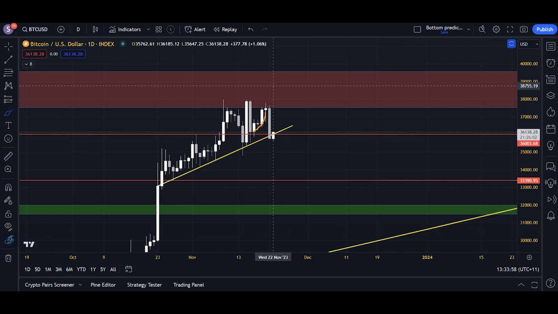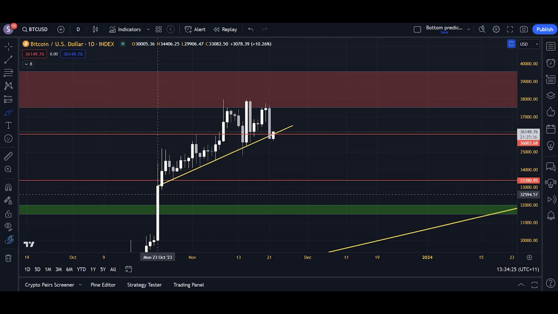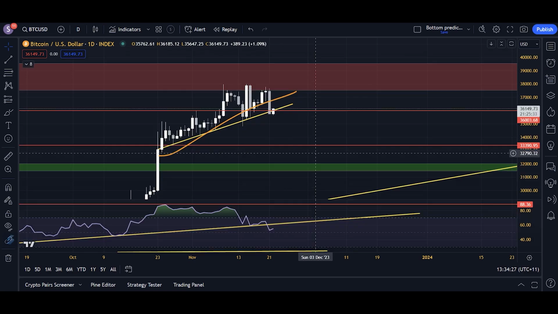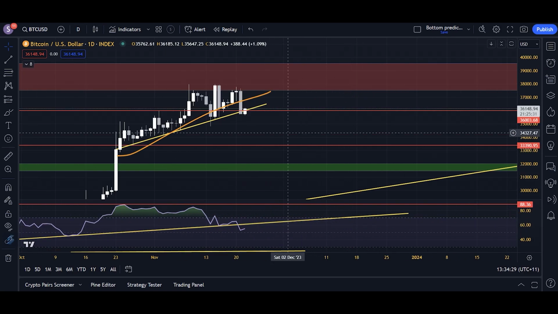And what a bearish engulfing candle is, it's essentially a reversal pattern. So it happens at the top of formations, just like what we've seen now. We're at the top of a formation here. It's a reversal candlestick formation where the close of the red candle closes below the open of the green candle. So we've actually engulfed the entire green candle, hence the name, and that's a very strong pattern of reversal. Now, given the fact as well that bearish engulfing candle has closed below this yellow ascending support line and also marked a close below this RSI support line, yeah, it's not looking good.